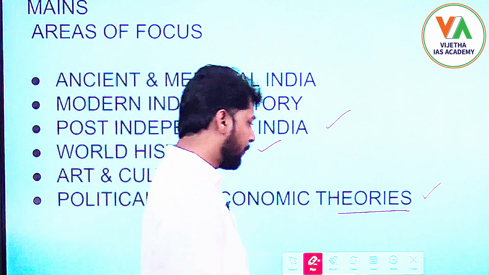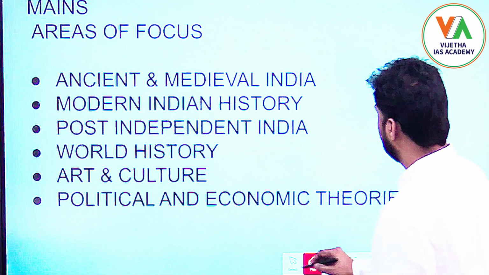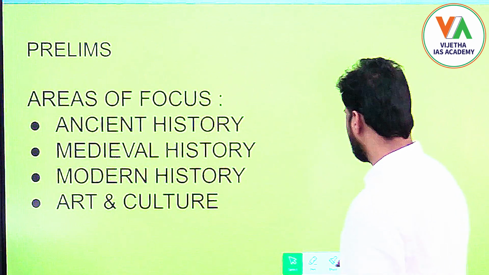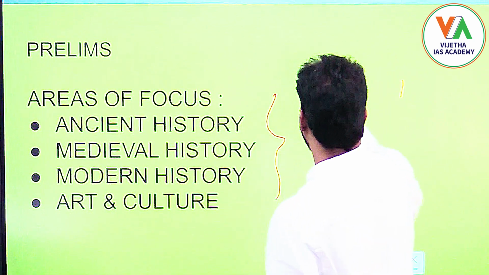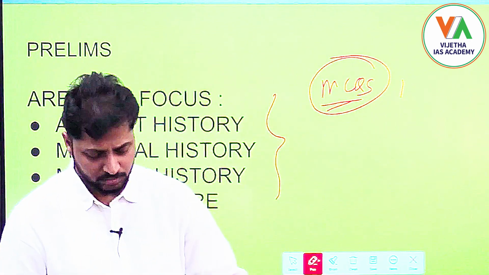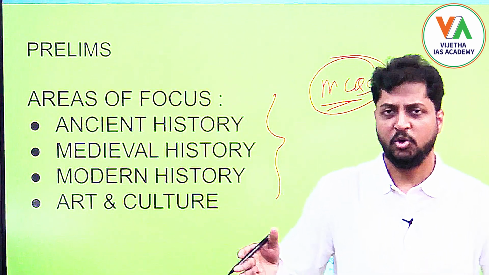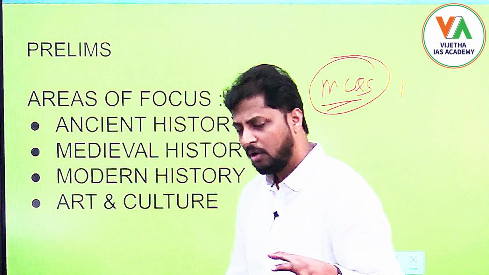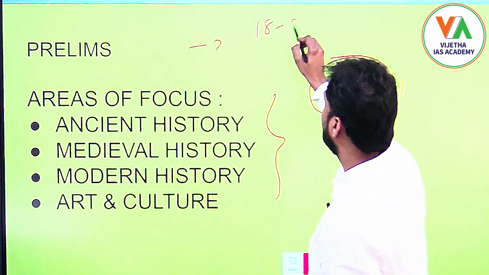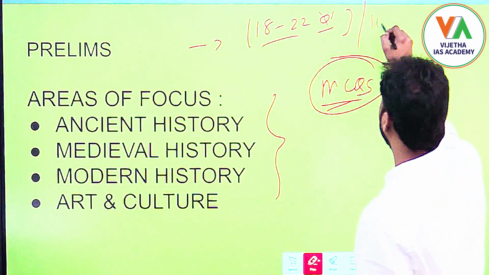Obviously, from the prelims perspective, since it is an objective-based examination, you have to practice as many MCQs as possible, because history is a very important subject in the entire UPSC examination process. Okay, let us take prelims: you will get nearly 18 to 22 questions out of 100 questions.